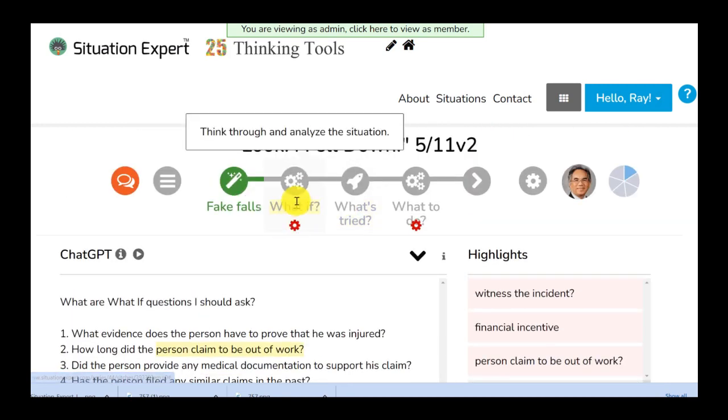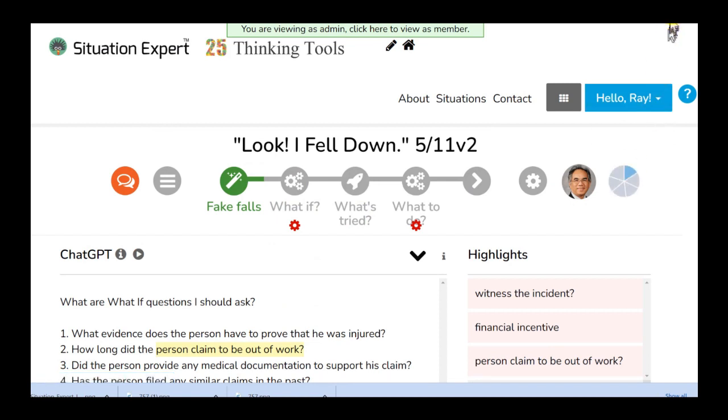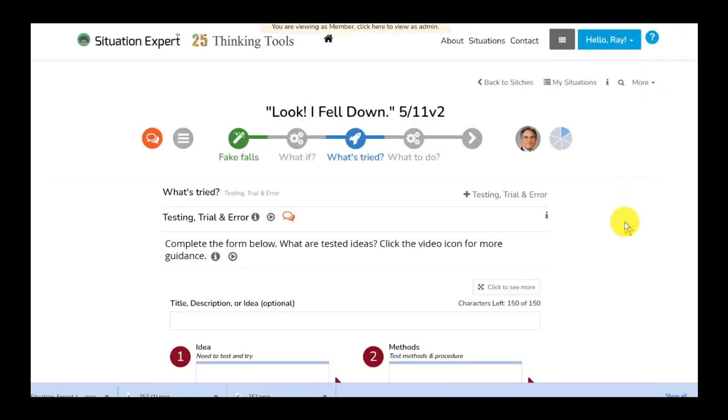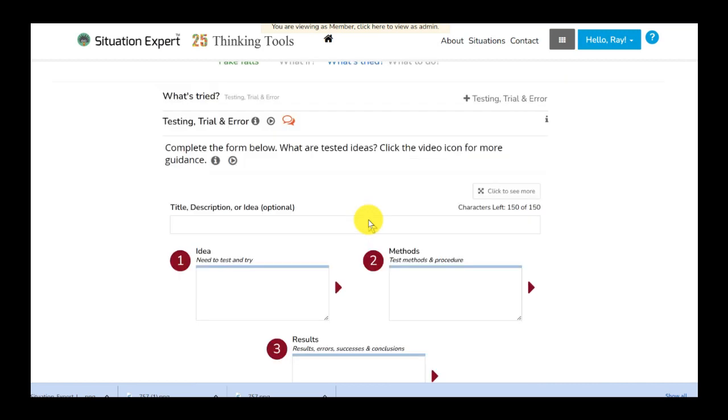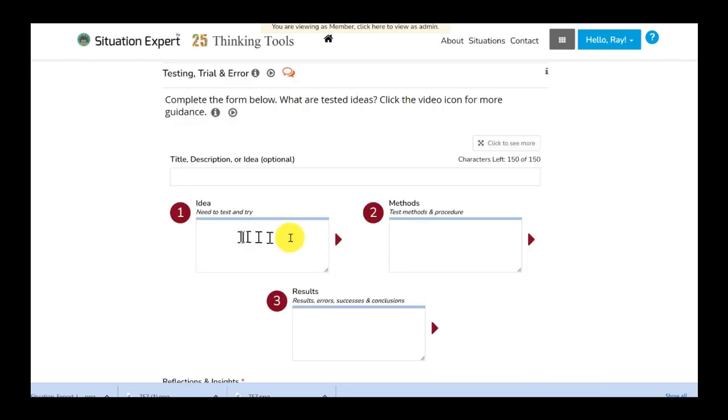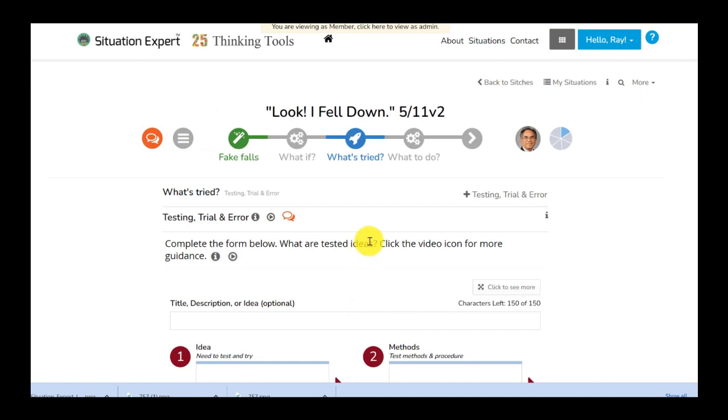So now what if? That's the area that we just clicked. Now let's try the next step, which is what's been tried, what's been tested. So it's kind of trial and error in dealing with different problems altogether. And they're supposed to fill up the form idea, methods, and results that they have tried. But let's go leverage ChatGPT in this problem-solving environment.